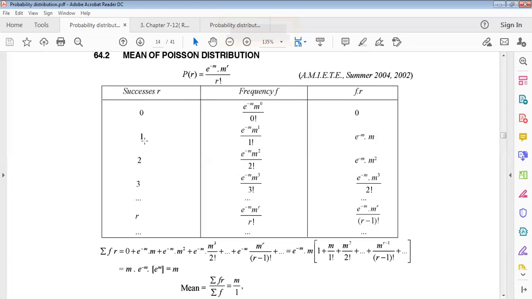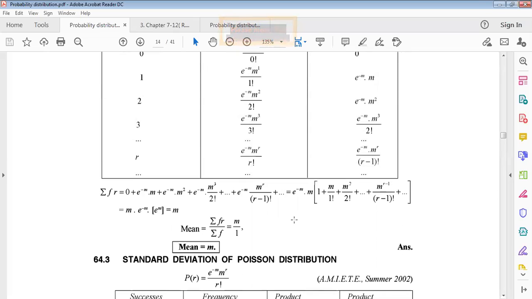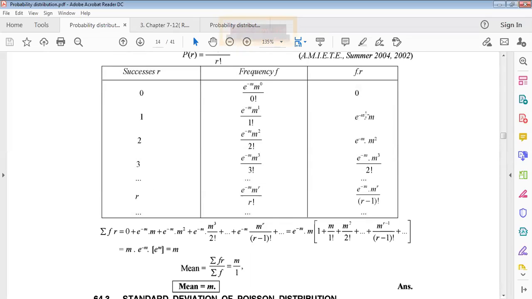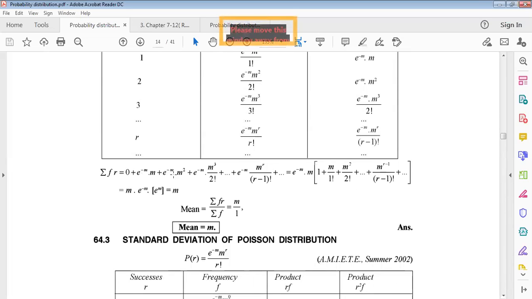Now putting r equals 1 here, we get e to the minus m, m divided by 1 factorial. Then multiplying, we get this result. Similarly, r equals 2 will give this result, and the multiplication will be this. And for r equals 3, the multiplication will be this. For r equals r, this. Just the whole density function. So multiplying with this, we get this one. r into r factorial makes what? r minus 1 factorial, because r factorial can be written as r into r minus 1 factorial, right? r cancels in this multiplication. Now the summation over r can be written as 0 plus this, third plus fourth plus dot dot r terms. So we are just adding.